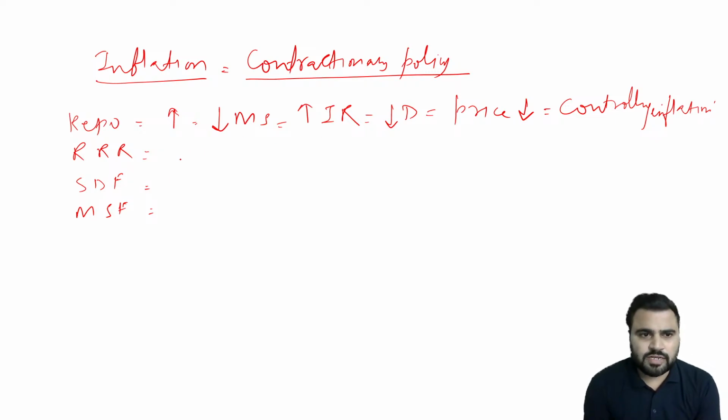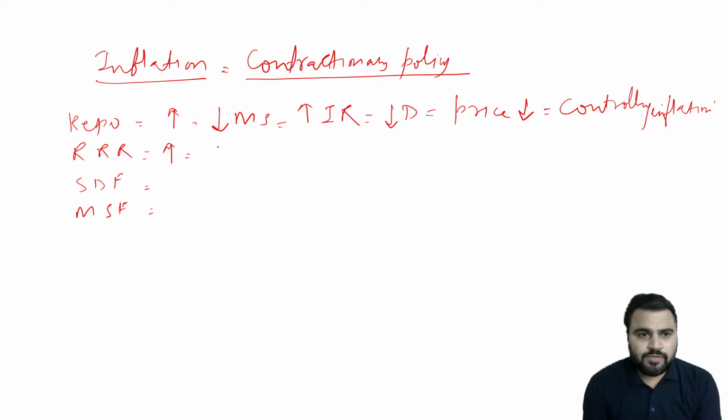Similarly, when we talk about the reverse repo rate, RBI will increase the reverse repo rate. So what will happen now? Instead of giving loans to the public, commercial banks will focus on keeping their cash with the Reserve Bank of India. The reason is that if they give loans to the public, there is a high chance of default, right? But if they give the money to the Reserve Bank of India, there is almost zero chance of default. So commercial banks will choose to park their funds with the Reserve Bank of India. And also, since the Reserve Bank of India is providing a higher interest rate as part of the increased reverse repo rate, banks will keep their money with the Reserve Bank of India only.